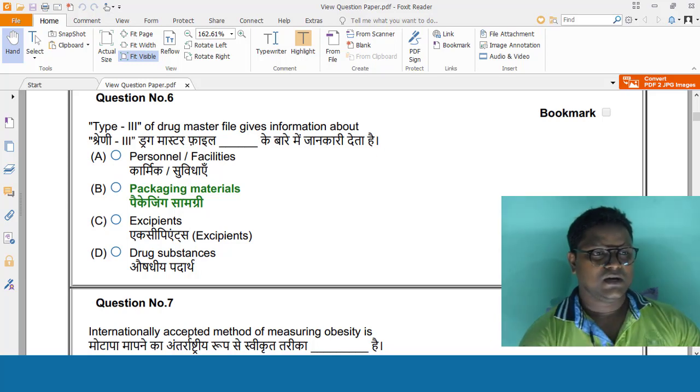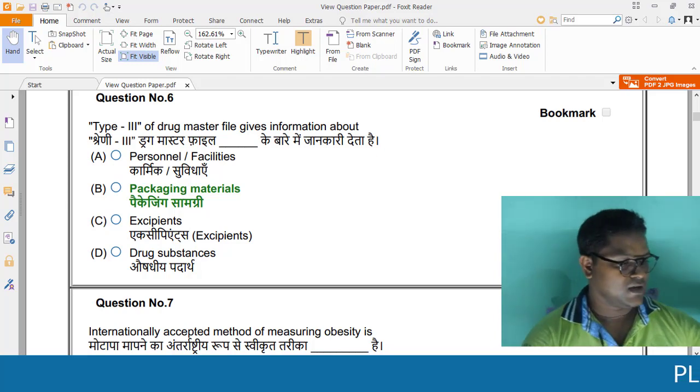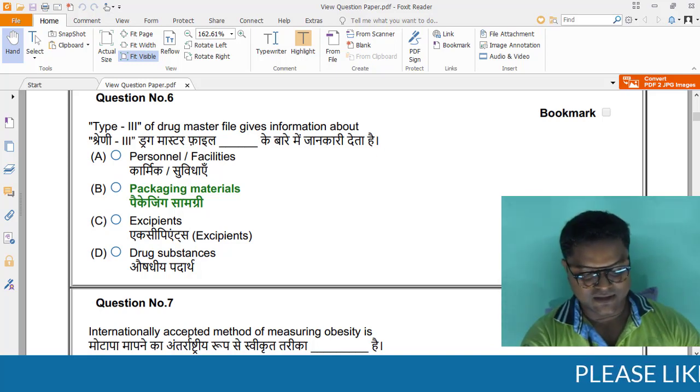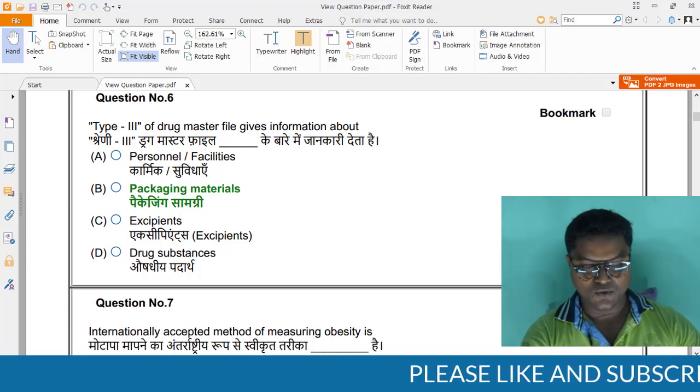Type 3 of drug master file gives information about dash. So here, there are 5 types of DMF or drug master file. The first one is not there. Type 2 is for drug substances.